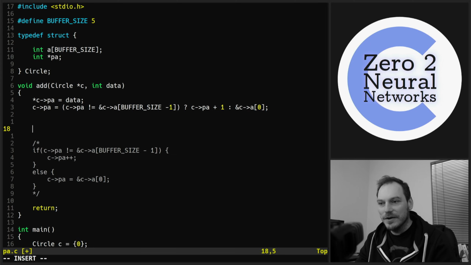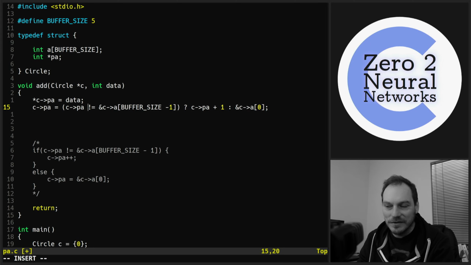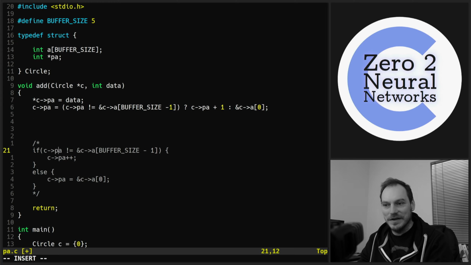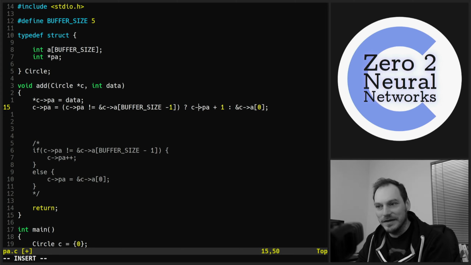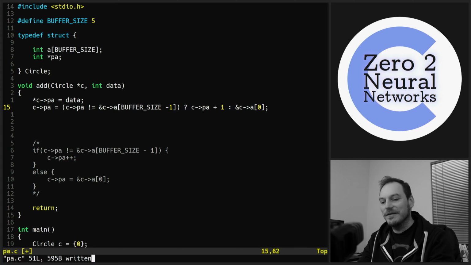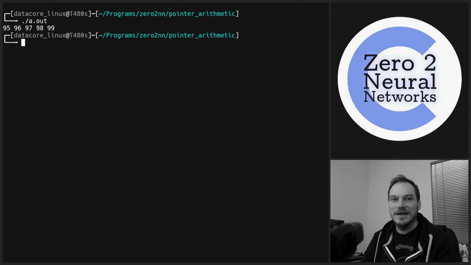And we end up with this crazy looking line of code, which to a non-C programmer, this is the kind of thing that makes C programming look a bit scary. But if you think of what we're doing, we're just turning an if-else into a shorthand ternary. And yeah, we're dealing with these arrows, which are pointing to member elements of a struct. And we've got some addresses going on here, but it's all quite straightforward what's going on. We're checking if our pointer is pointing to the last element in the array, and if it's not, we're just going to increment by 1. If we are pointing to the last element in the array, we're going to reset back to 0. So let's make sure that that all works, and it works exactly the same.